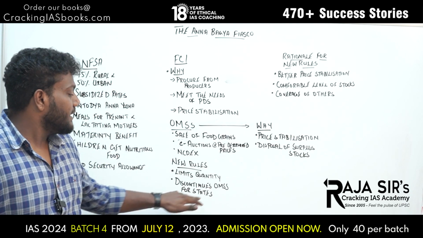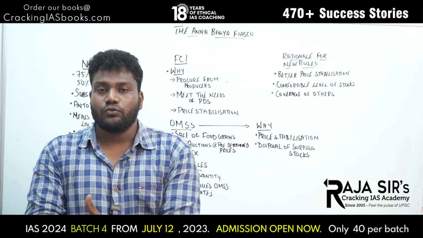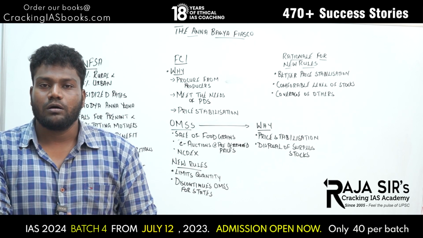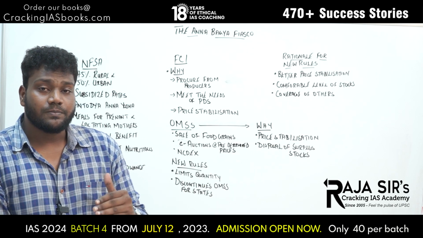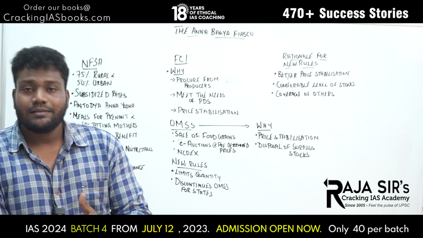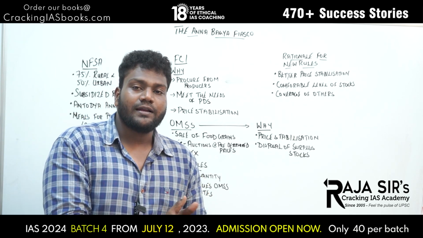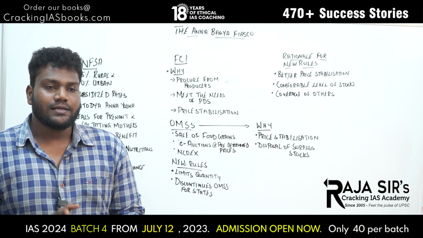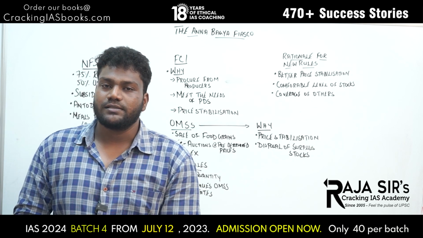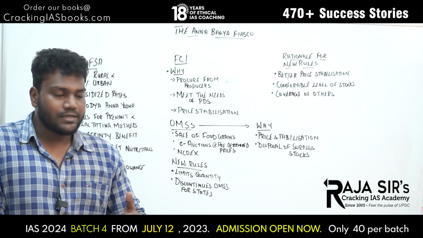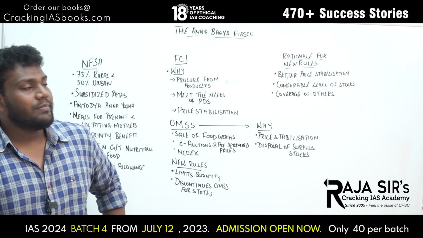But now it has discontinued OMSs for states, so that states cannot go and use the OMSs and buy additional food grains apart from those allotted by the Food Corporation of India. Another thing is that private individuals could buy and sell to states, but it has stopped this. It has banned private players from buying from OMSs and selling to the states. This is also a barrier. So that is what the new rules talk about: limits on quantity and discontinuing OMSs for states.